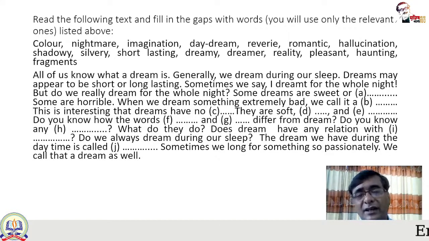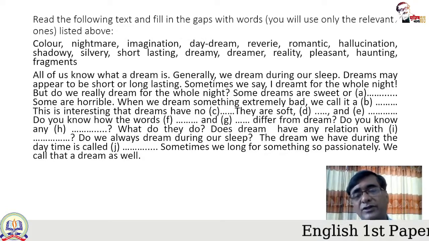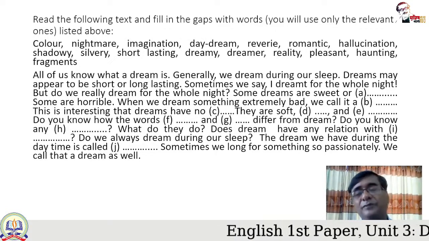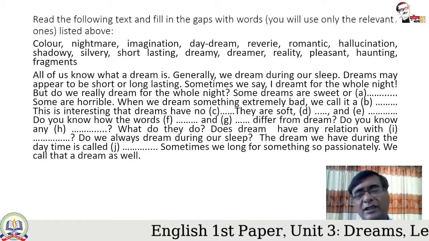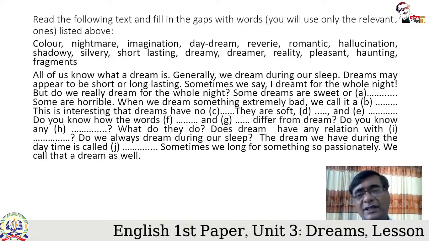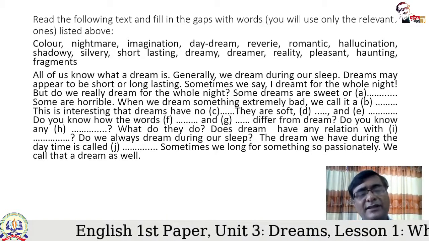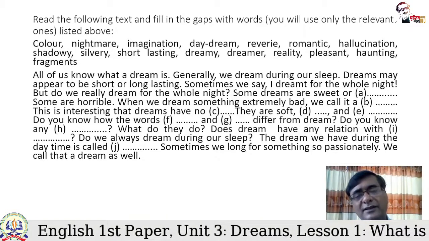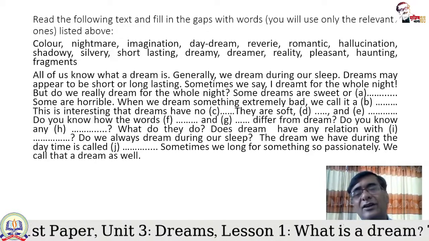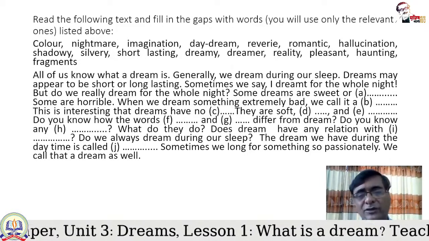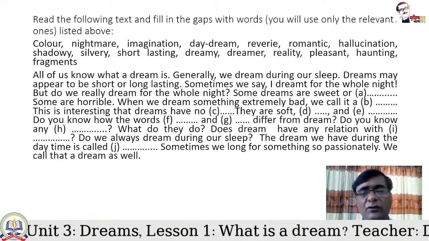Imagination is one thing and the opposite thing is reality. Pleasant, something which is beautiful. Haunting, over here haunting is basically frightening, intimidating. Fragments, it's not complete, broken things or fragmented things, we say. It's not complete.